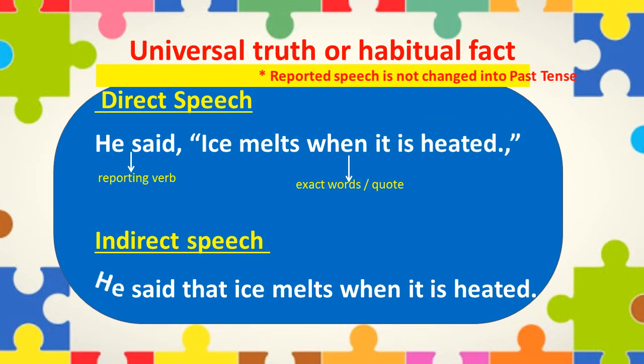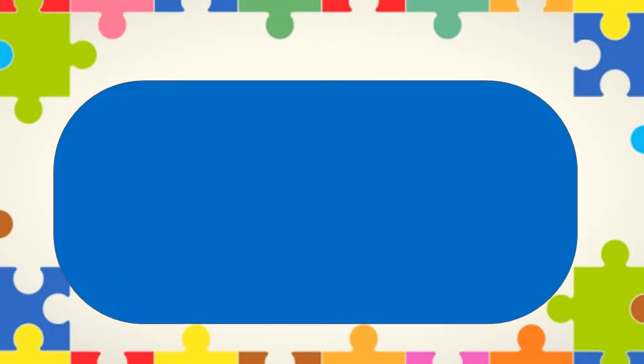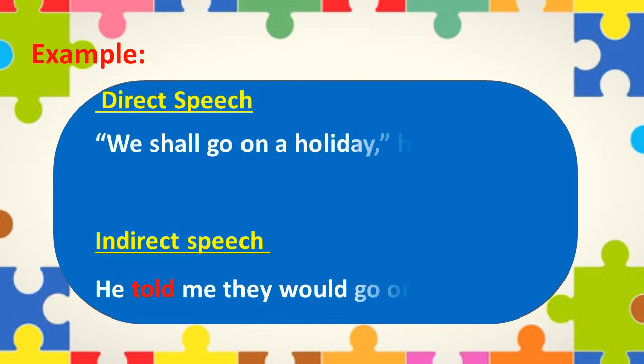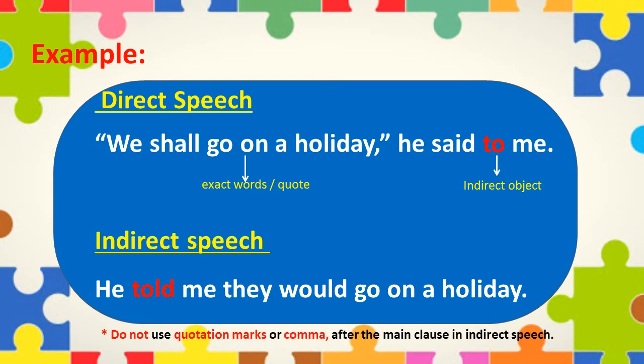And when the reporting verb say takes an indirect object, it is changed into tell in the indirect speech. For example, under direct speech, the sentence is, we shall go on a holiday, he said to me. Here, after he said, it is also added to me. So, in indirect speech, it will change into, he told me they would go on a holiday.